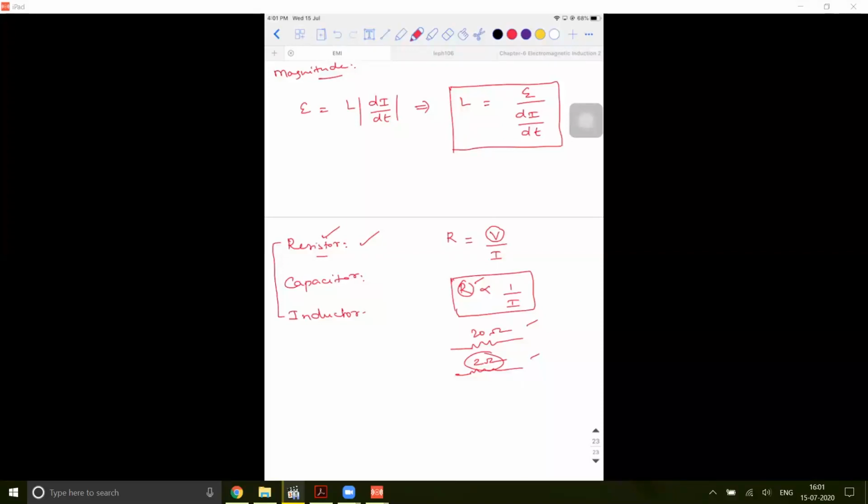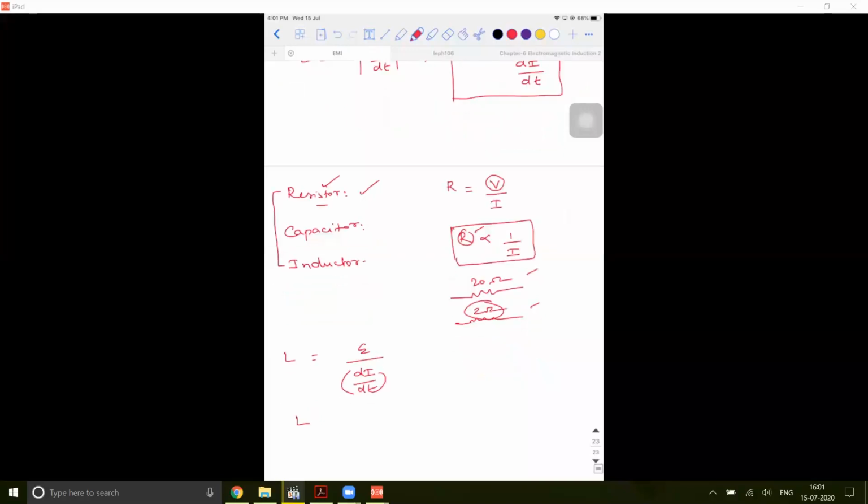In a similar way, if I observe this expression, I'm going to write L is equal to E divided by di by dt. Then what is this inductance? How is this inductance inverse? What is inductance inversely proportional to? It is proportional to di by dt. Are you able to find a similarity? Instead of potential difference, you have EMF, that's it. But both the equations are looking similar to me. So L is inversely proportional to di by dt.